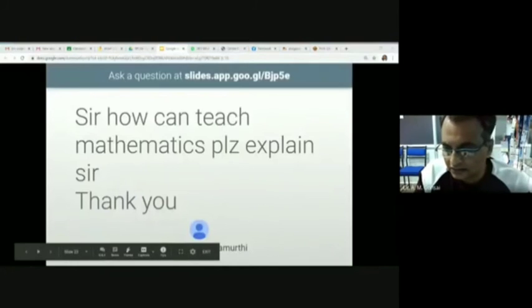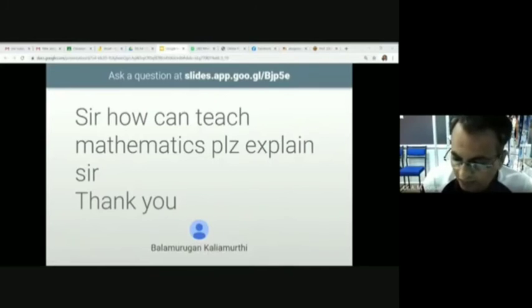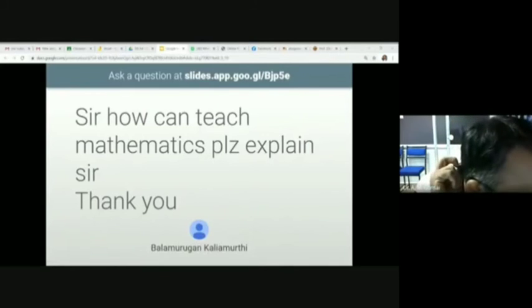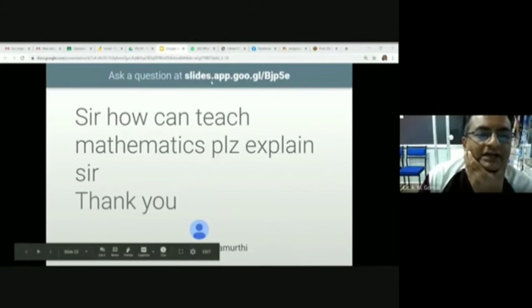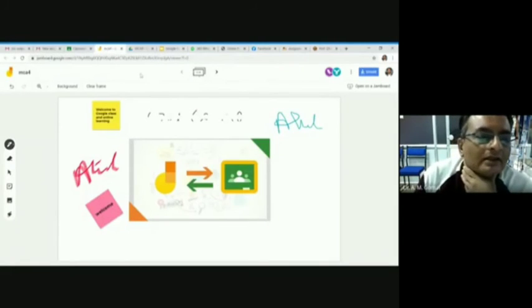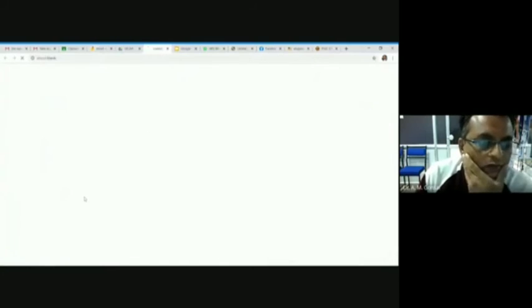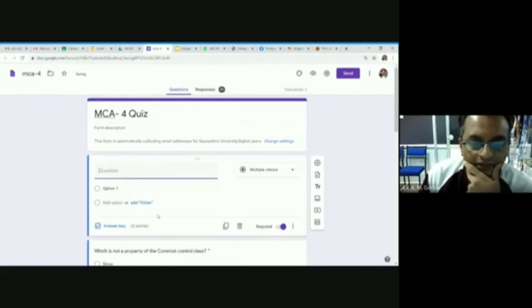Another question is, how can we take a mathematical quiz in Google form? Mathematical equations quiz in Google. Yes, I understood. Mathematical equations you can paste as a picture. I can show, this is Google form. You can use a new question. For example, look, this is the picture here. Do you see my mouse?